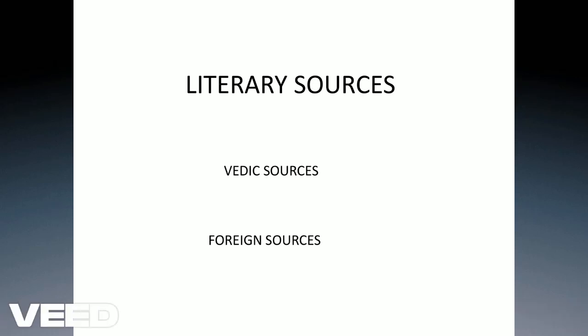Whenever we get an idea about a name like Kamrupa, we must associate it with Vedic sources, because it is the Gopatha Brahmana, one of the components of the Vedic source, which talks about the origin of Kamrupa.